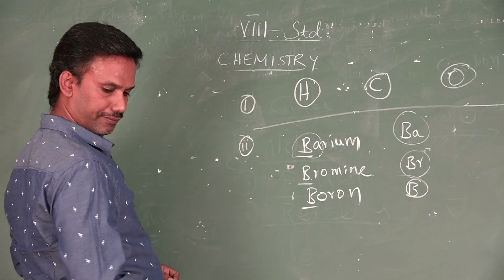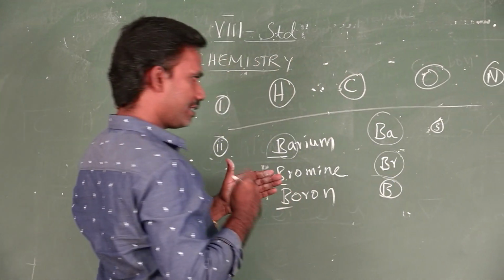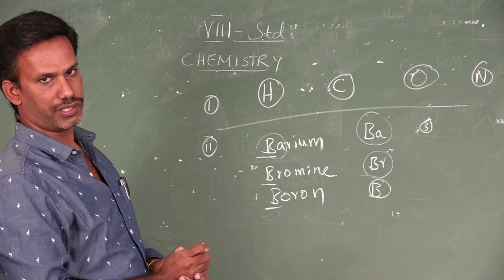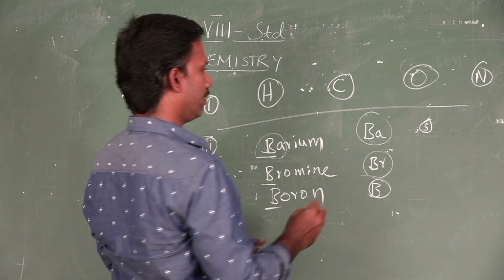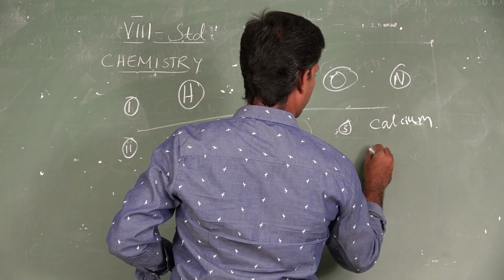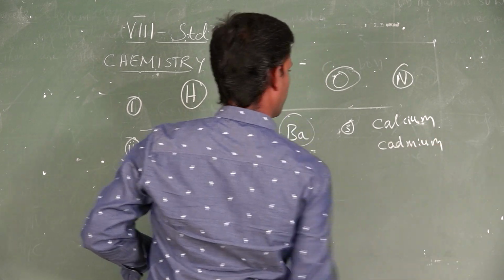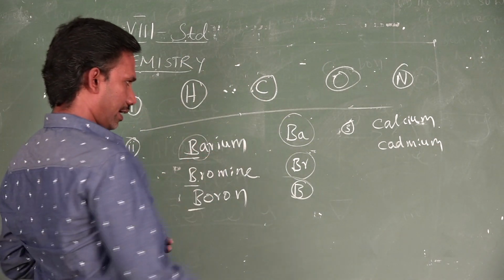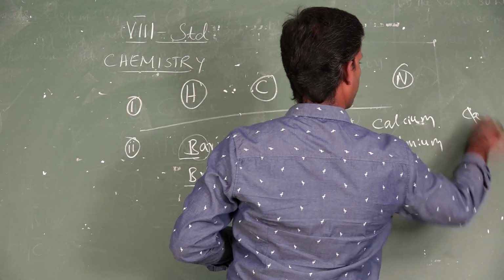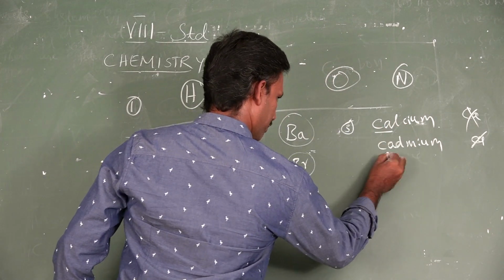Then point number 3. If two elements have the same first two letters, then again confusion arises. For example, calcium and cadmium. Here we cannot write two letters Ca for both, as it would not be right: calcium Ca, cadmium Ca.